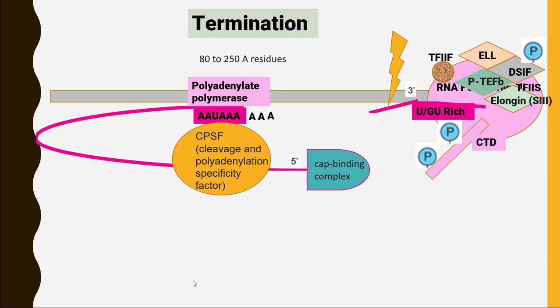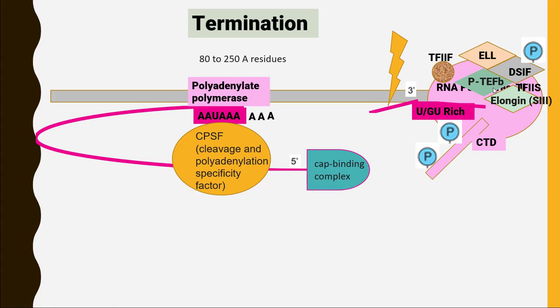So for that, we need to remove all the elongation factors that are attached to this RNA polymerase 2. For that, we need to remove this phosphorus atom that is attached to this DSIF, and this phosphorus atom was attached to it because of this PTEFB in the elongation stage.